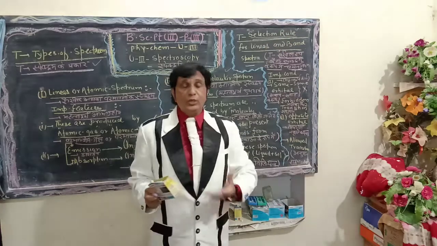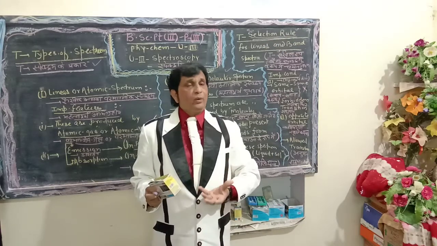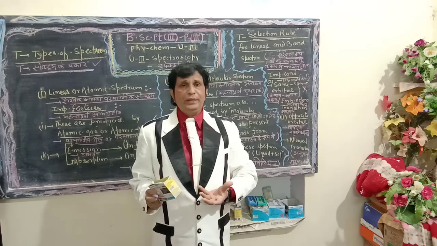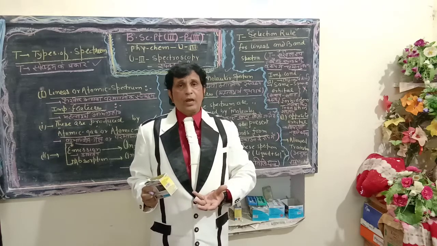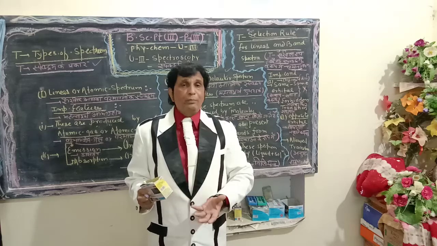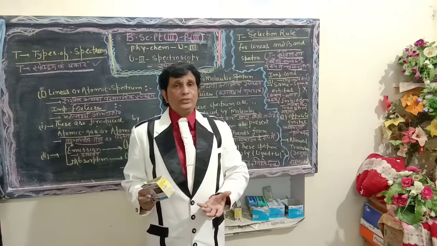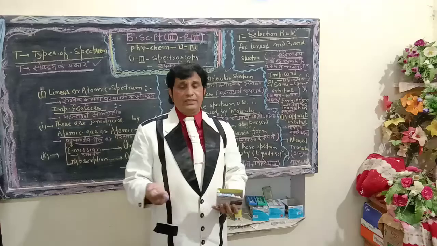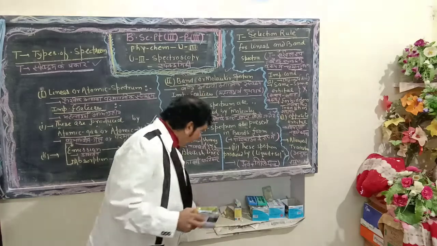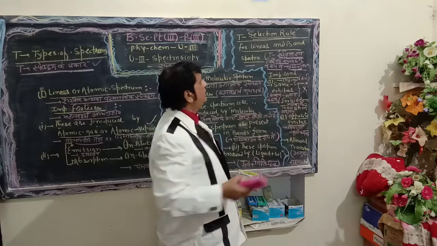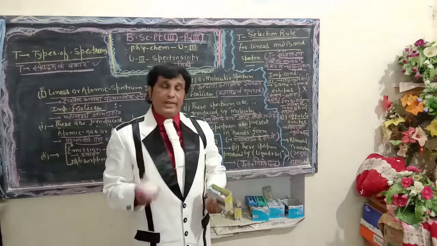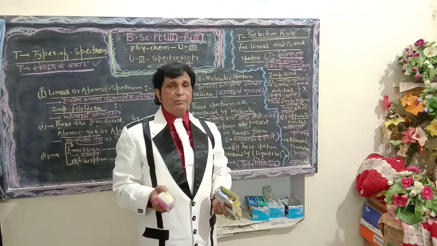Dear students, selection rule is such an important feature of spectroscopy, which gives us the necessary information about the transition, the movement of the electrons in various energy levels. Once again, let us try to understand the selection rule for linear and band spectrum.